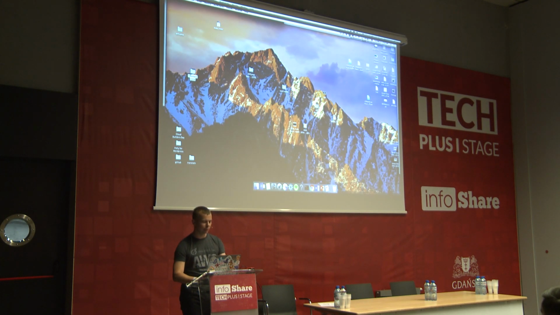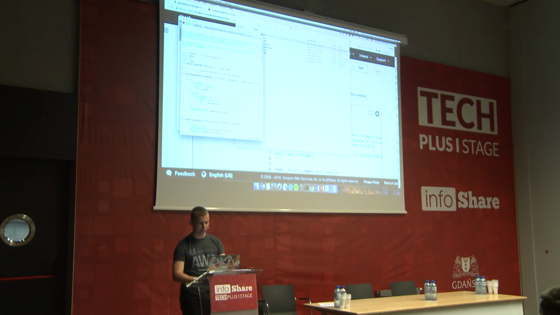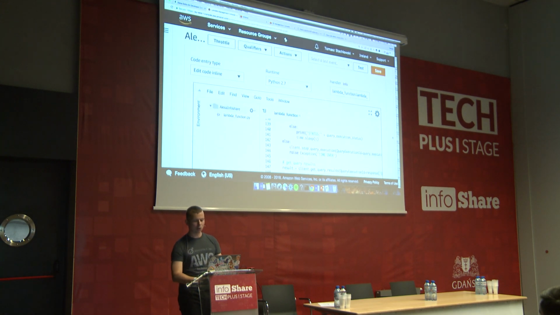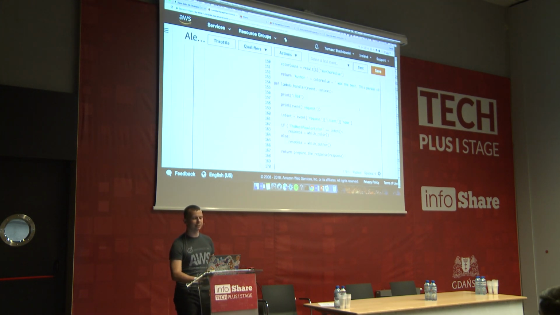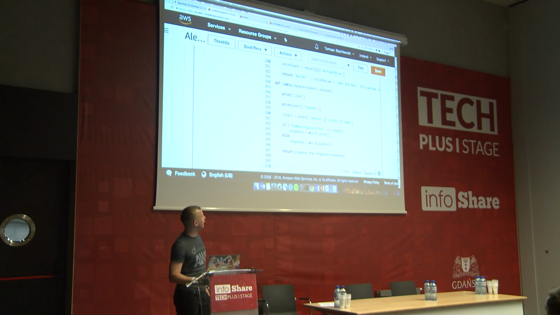So I will show you the code. It's a bit more complicated, but the part which is most important is not so complicated. This microservice will be executed whenever Alexa sees that I'm calling my application. And here I'm saying, see if the intent was the most popular color. If yes, execute the method which color. If it was something else, so the author which was the most popular, execute which author.